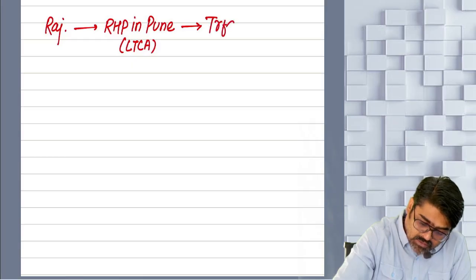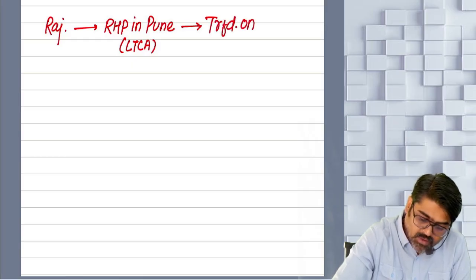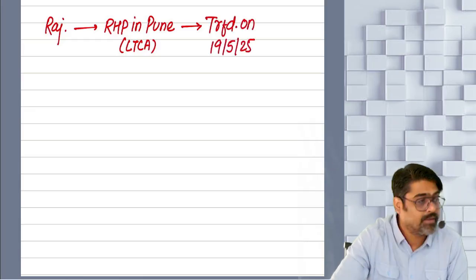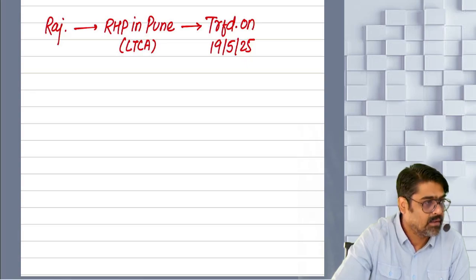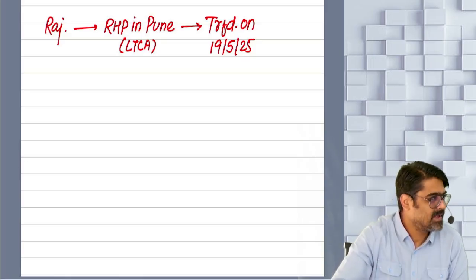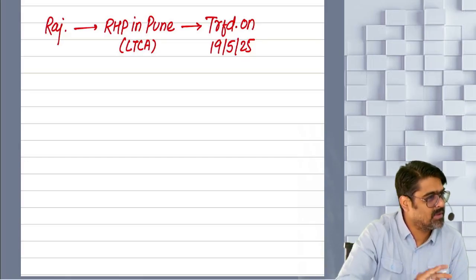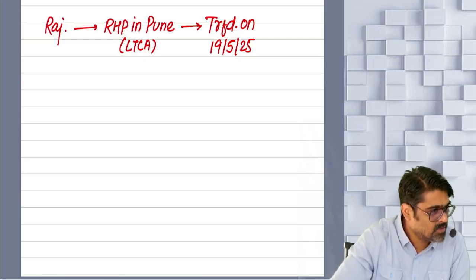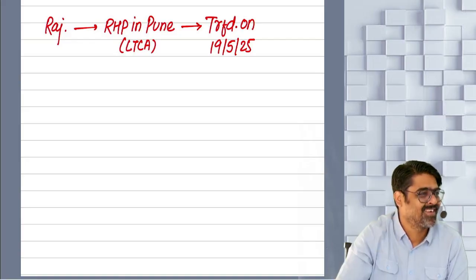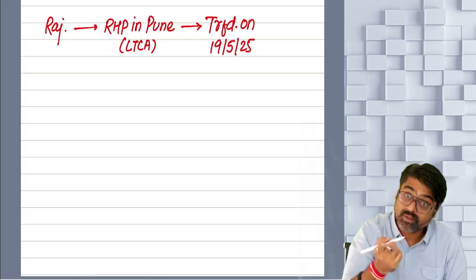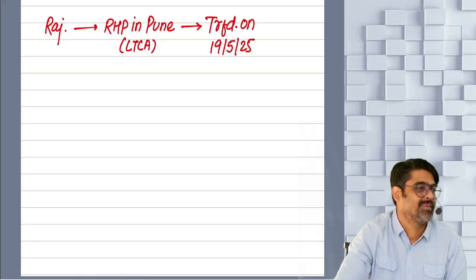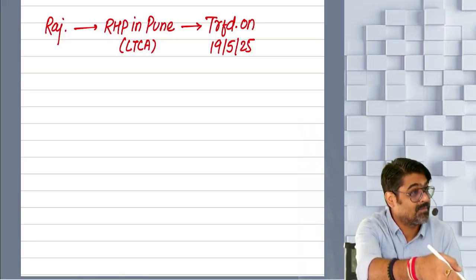Now it was transferred on 19th of May 2025, and transferred for this much amount, this much brokerage, transfer expense, cost of the Pune property was this much. All those details will be given in the question. By using those details, first you will have to calculate this gain. So first they will tell you that no, we are not giving you the gain. First you calculate the gain. Gain should be the correct amount.